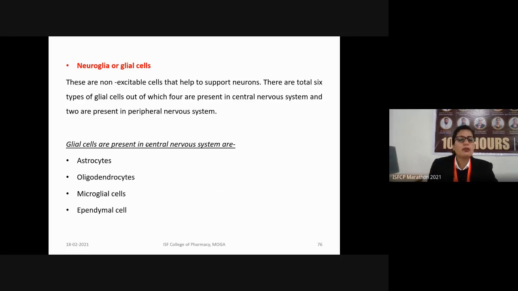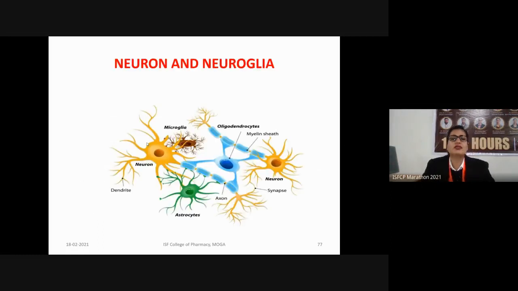First of all, this is the diagram of the neuron and the neuroglia. Here it is shown how the neuron is associated with the neuroglial cells. This is the diagram of a neuron. It is the cell body. These are dendrites, and this is the axon. As I told you earlier, oligodendrocytes are the type of glial cell which make up the myelin sheath.